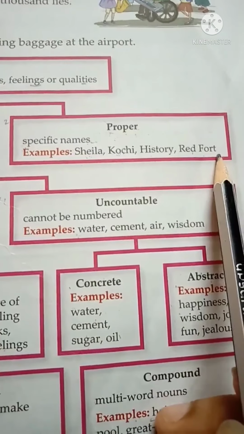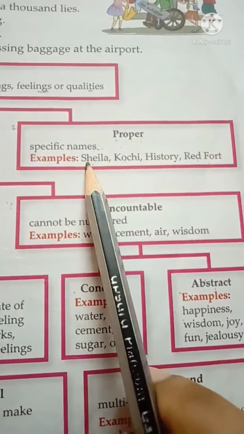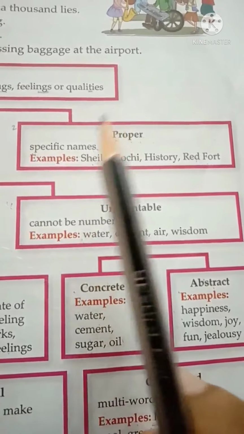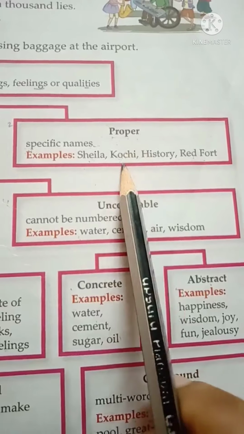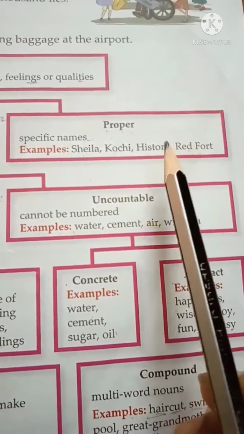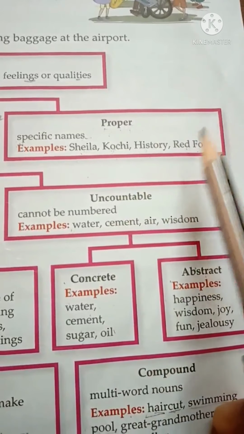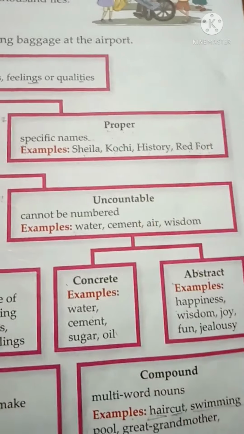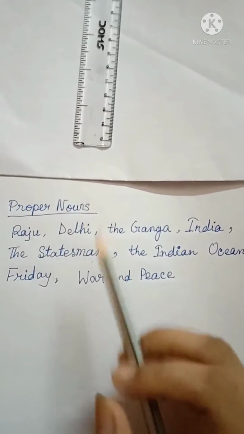So, let's read the example, then we can understand them well. First, Sheila. Now, we know that Sheila is the special name of a particular woman. Kochi. We can understand that it is the special name of a particular place. History. History is the special name of a particular subject. Red Fort. This is the special name of a particular historical fort. Now here we will see some more examples of proper nouns.